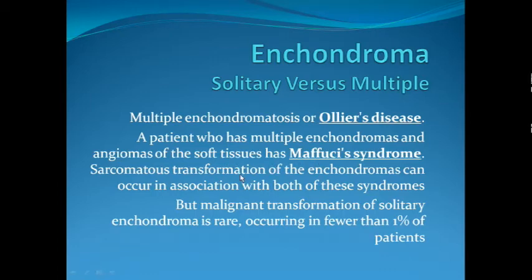Sarcomatous transformation, malignant transformation of the enchondromas, can occur with both Ollier's disease and Maffucci's syndrome, but it is rarer with the solitary enchondromas, occurring in less than 1% of those patients. So malignant transformation is more common in polyostotic forms.